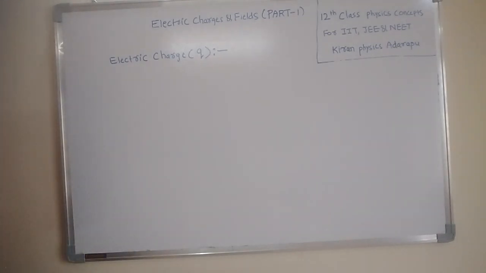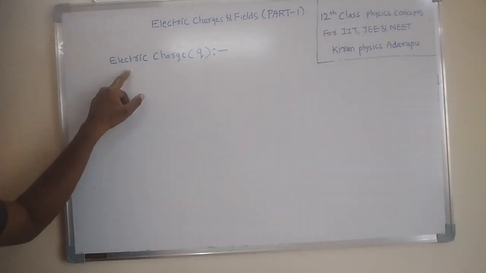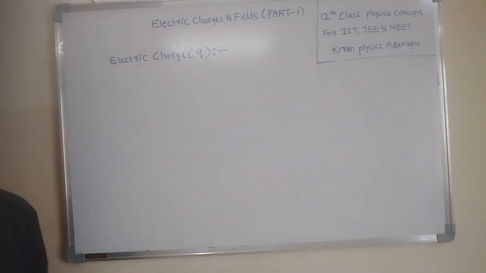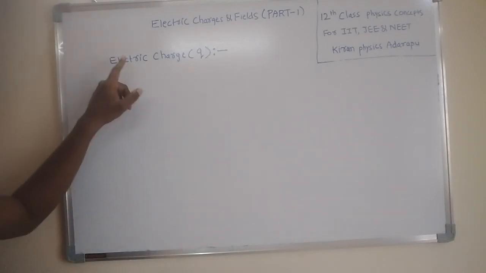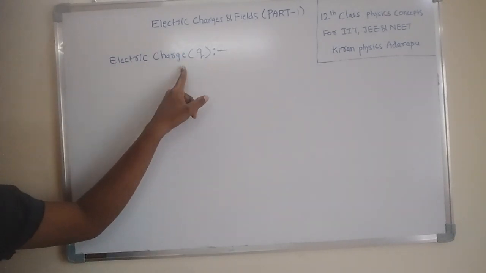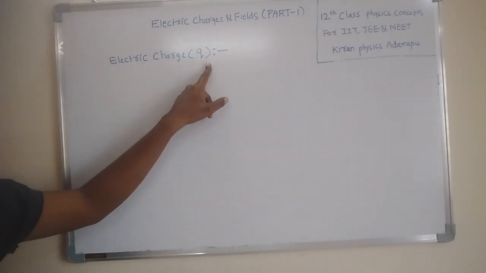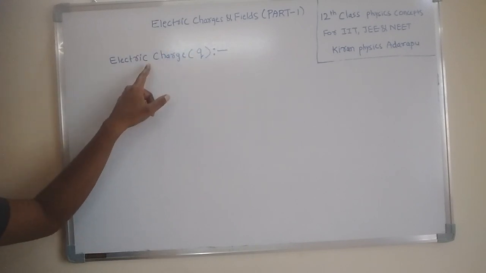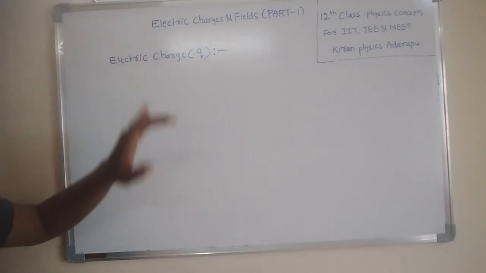Electric charge actually is a property of a body, or property of an object, property of an atom, which creates an electric effect or magnetic effect on another charge. So that is called electric charge. Electric charge is a property of a body which creates an electric effect or magnetic effect on another body. That body is called electric charge. Okay?